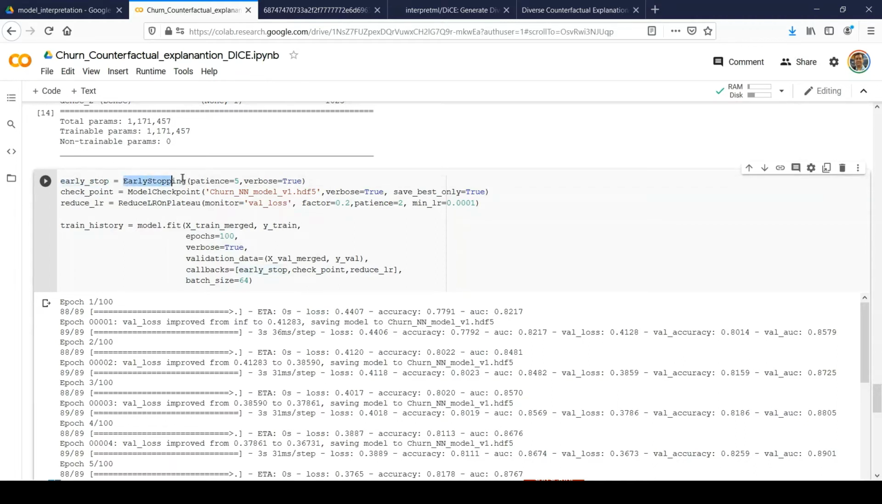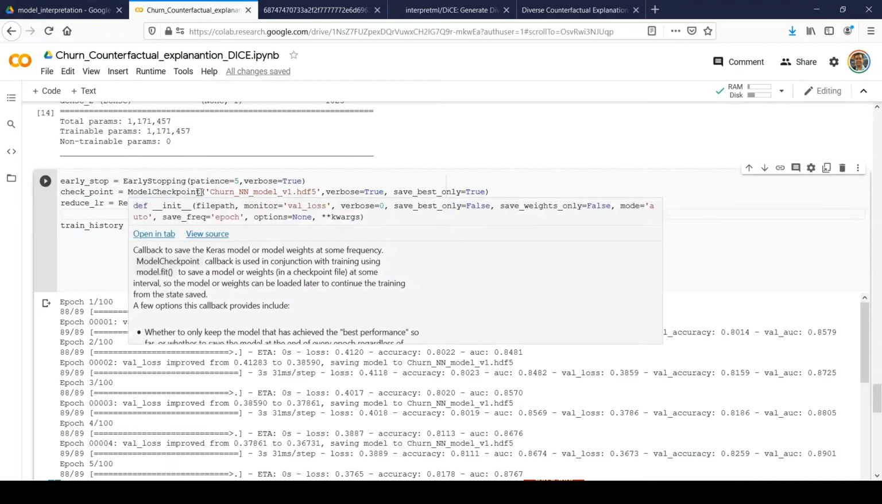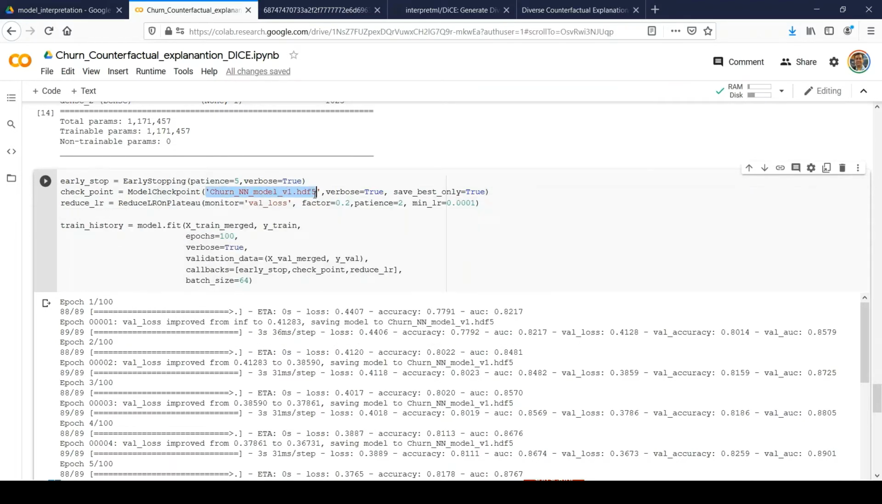So my early stopping criteria, I have defined it here like this. Patience is 5, so it will wait for 5 epochs, right? And if it does not see improvement, it will stop. Checkpointing, I will be storing the best model weight in this file. So that's what I have defined here. Checkpointing, save best only, which is true.